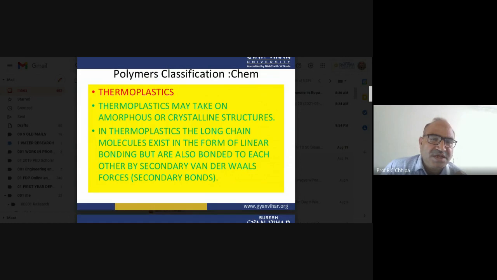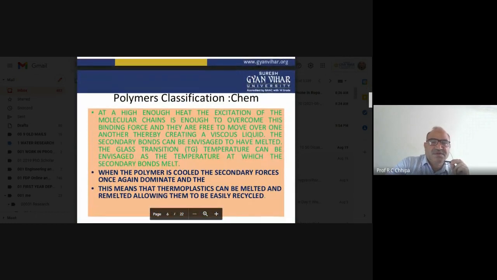One thing is that in thermoplastic, the long chain molecules exist in the form of linear bonding, but are also bonded to each other by secondary van der Waals forces. So this is the concern about the polymer.